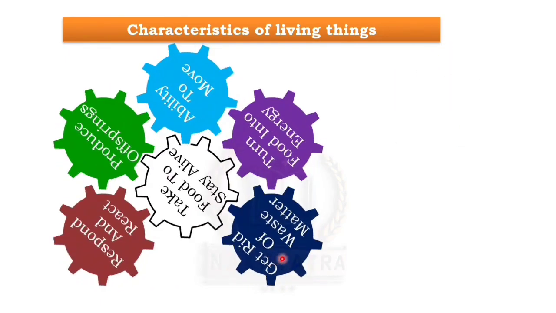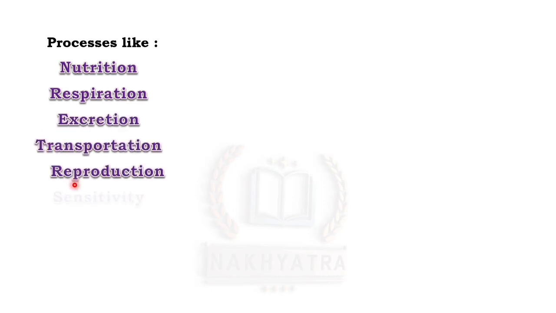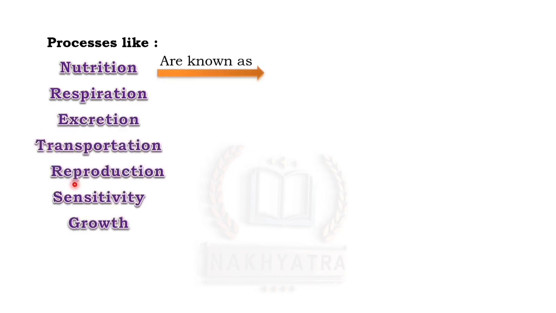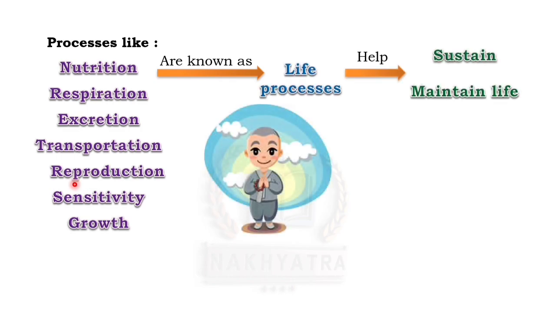Alright guys, so these are the basic characteristics of living things. Now let us see what these processes are known as. Okay, so see here, processes like nutrition, respiration, excretion, transportation, reproduction, sensitivity, growth. So all these are known as life processes, and life processes help to sustain and maintain life.